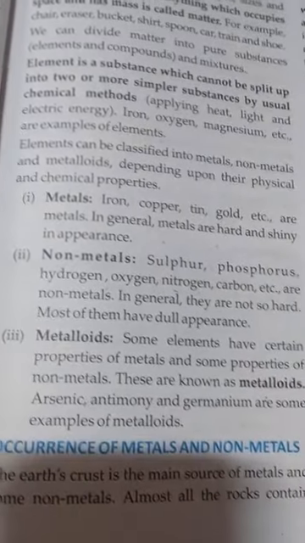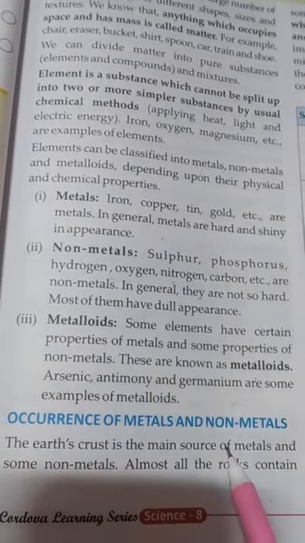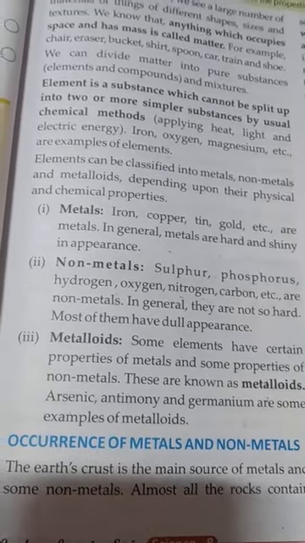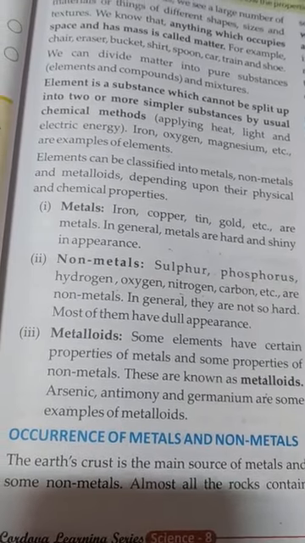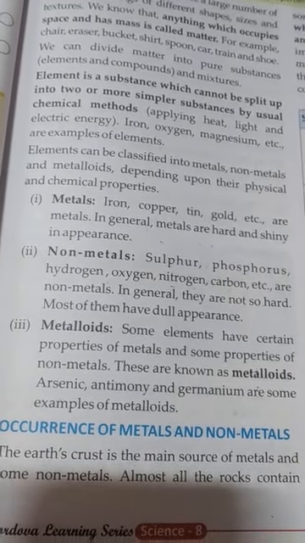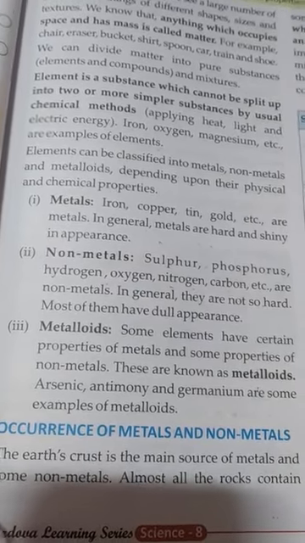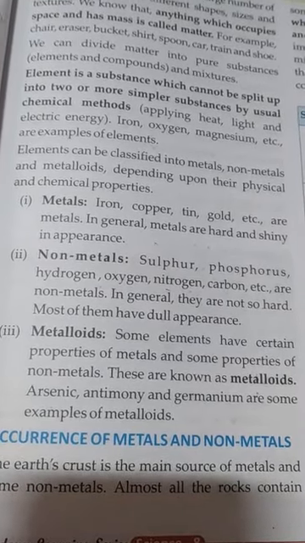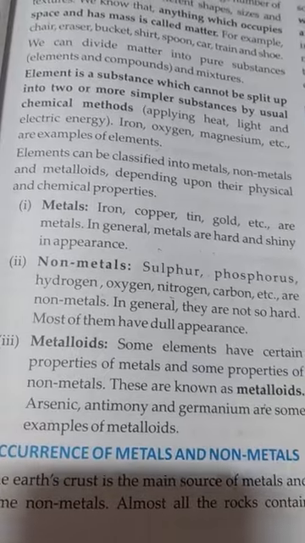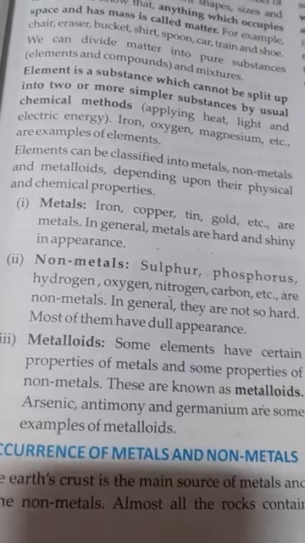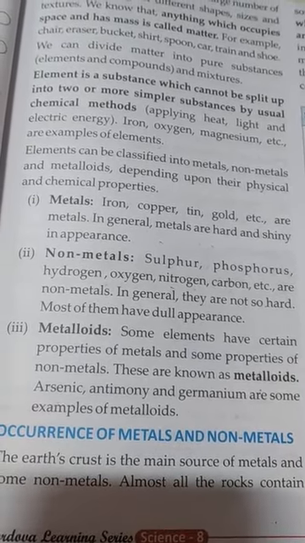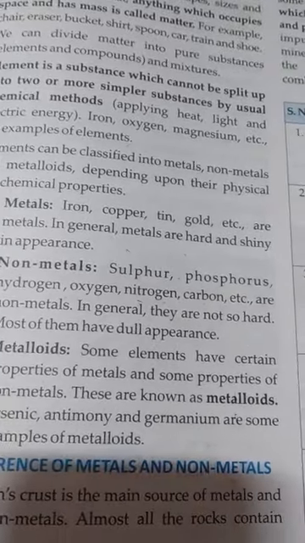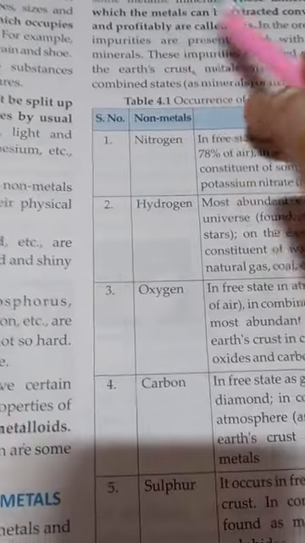Now next, the occurrence of metals and non-metals. Where can we find them? The earth's crust is the main source of metals and non-metals. The earth's crust is the surface of the earth and the inside of the earth. Almost all rocks contain some metallic material.